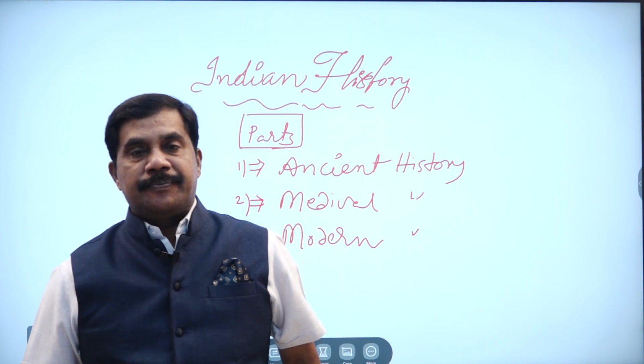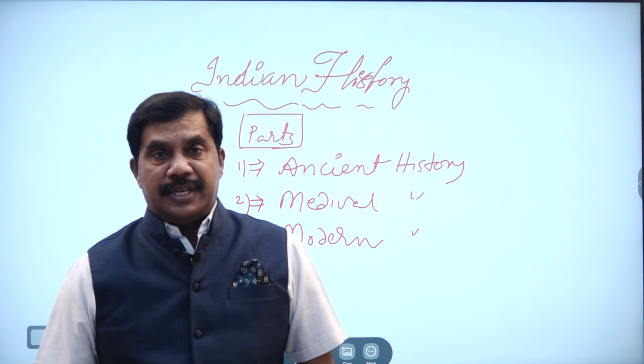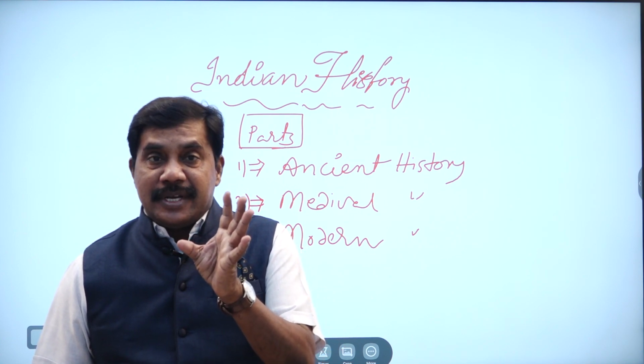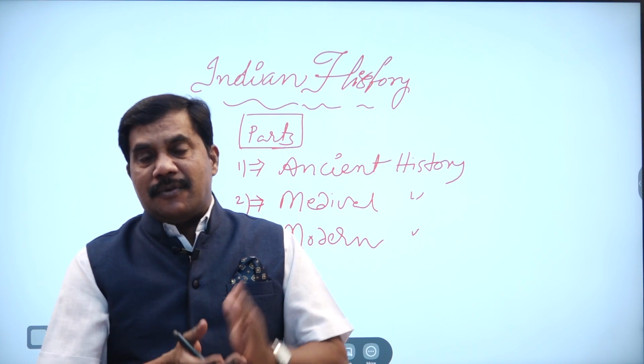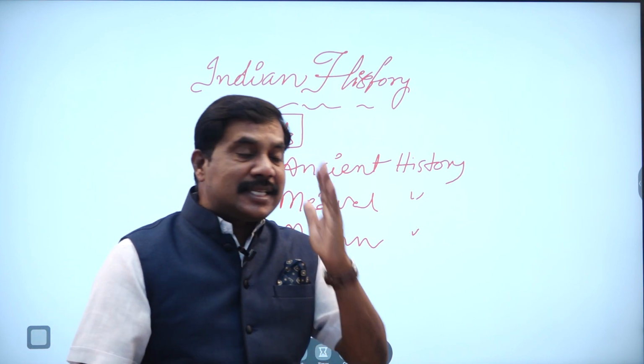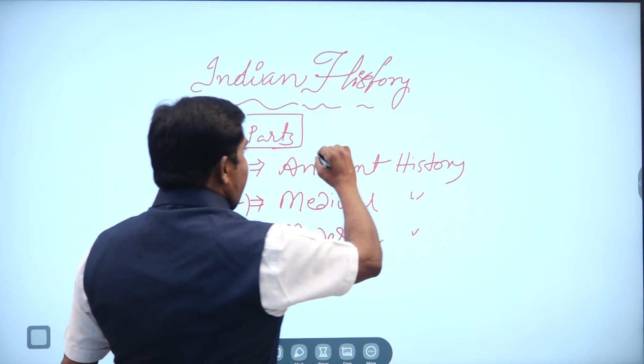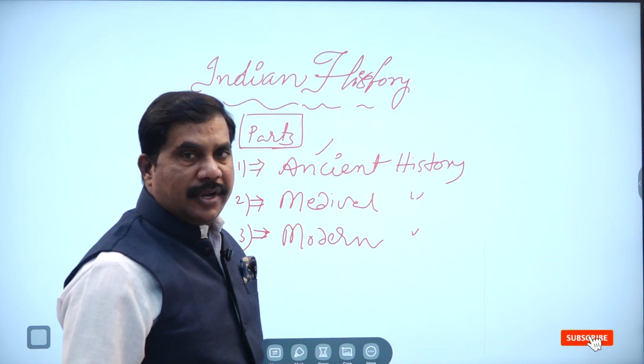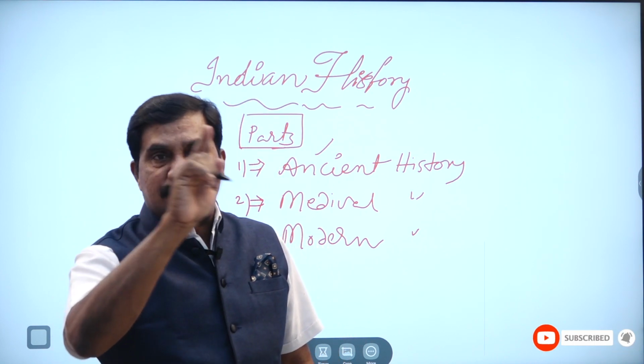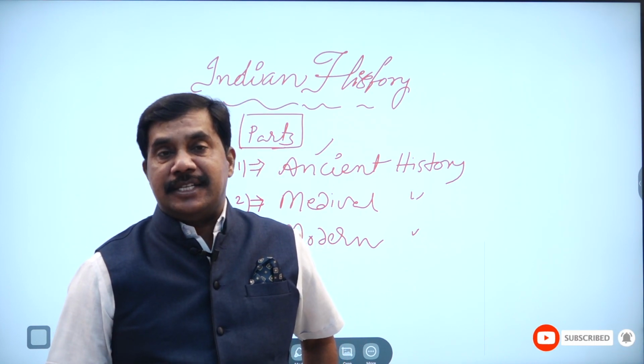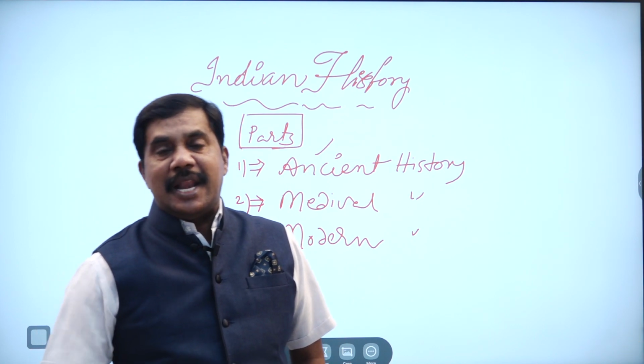What is ancient history? Ancient history means the old history. Ancient history starts from the Indus Valley Civilization and goes up to the Delhi Sultans.